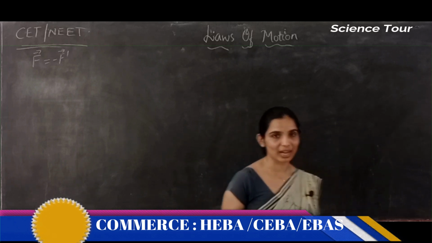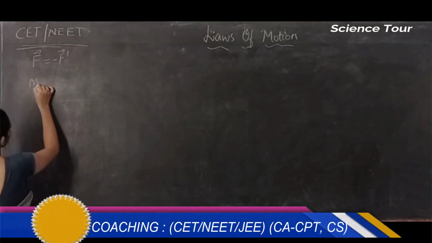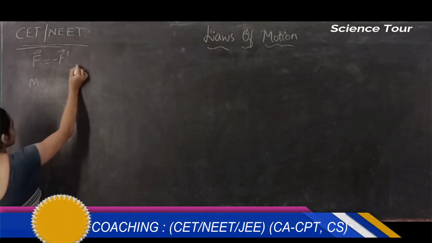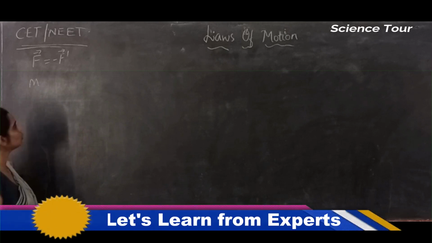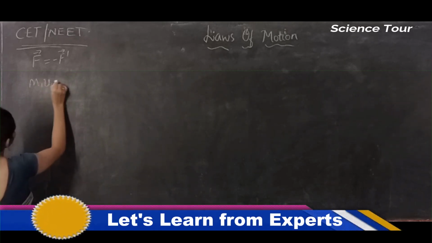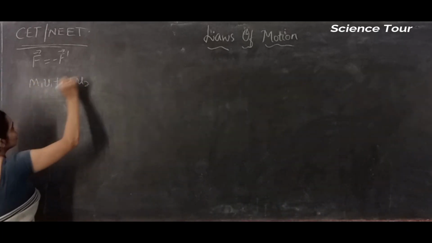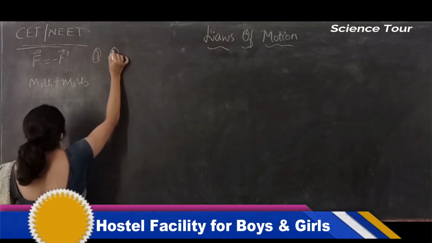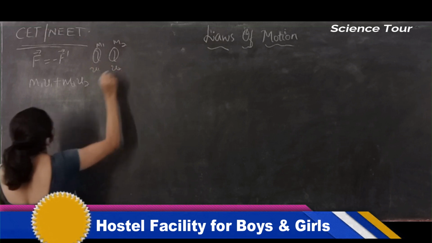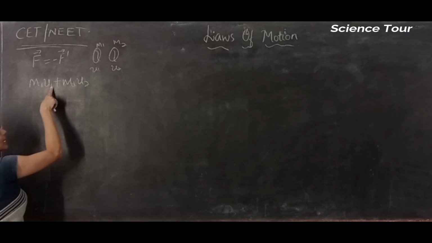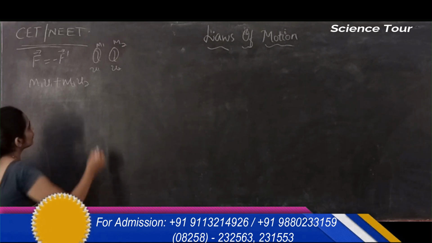That's the full derivation part. We have done that derivation and we came across this expression. Let me consider two balls of mass m1 and m2, with initial velocities u1 and u2. This is the initial momentum of the first ball, m1 u1, and this is the initial momentum of the second ball, m2 u2.